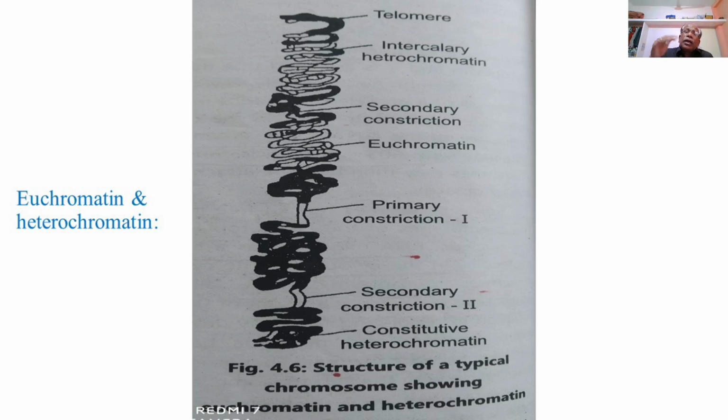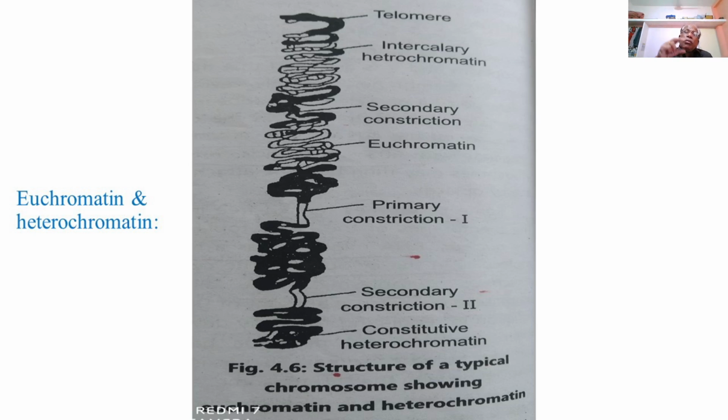Then below there is again another narrow strand-like component representing secondary constriction second, that is the region of nucleolar organizer or nucleolar zone, and this is present at one of the ends of the chromosome, and it usually occurs near the nucleolus. Then lastly, there is a constitutive heterochromatin, that is inactive DNA.